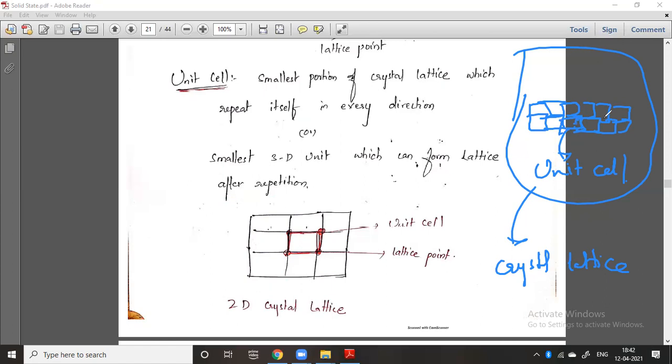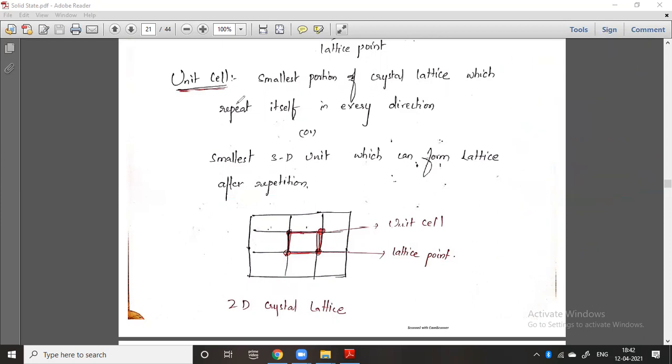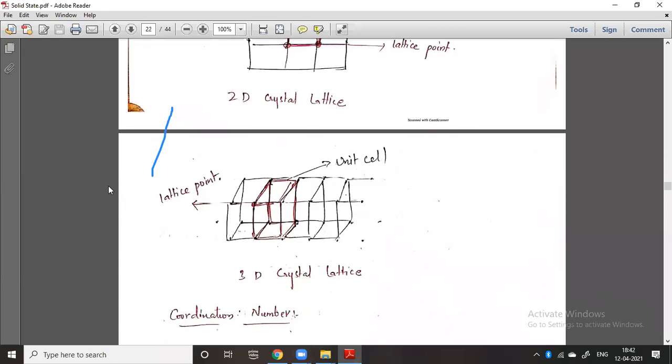So we will discuss here that in a particular crystal lattice, the whole building is the crystal lattice, and the crystal lattice is made up of bricks. Those bricks are called unit cells. So that is a two-dimensional crystal lattice, which I have drawn here. Next I will draw a three-dimensional one so you can easily understand.